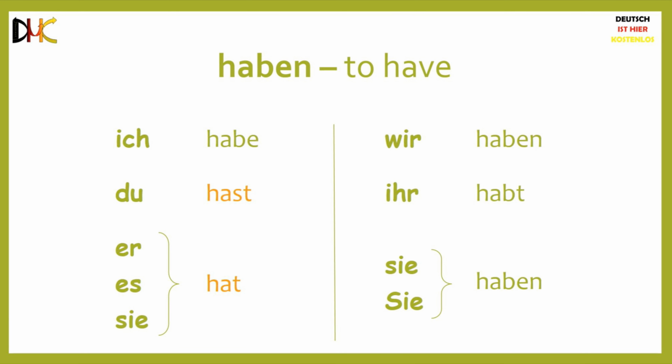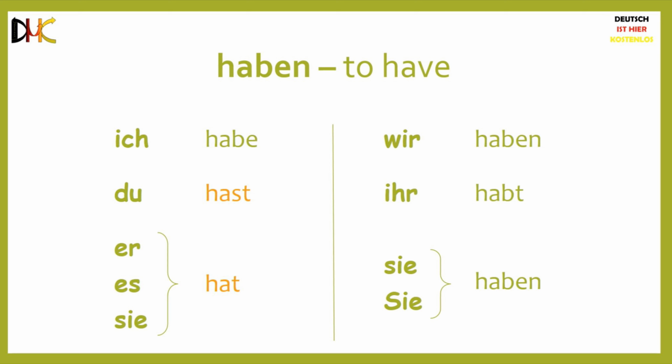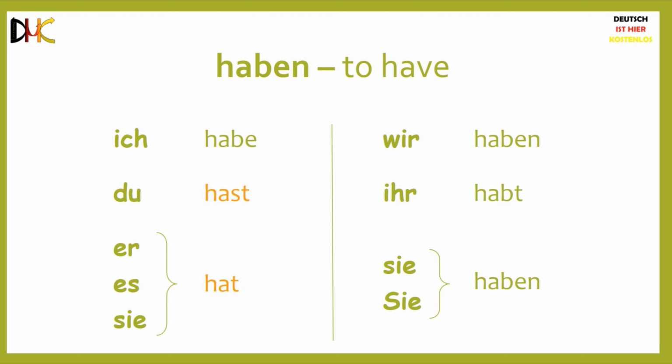Coming to haben, which means to have. Unlike sein, the conjugation of haben differs from regular conjugation only for du and sie. The remaining 4 are the same as for regular verbs. So we have ich habe, du hast, sie hat, wir haben, ihr habt, sie haben.